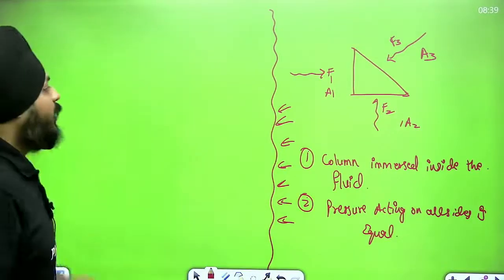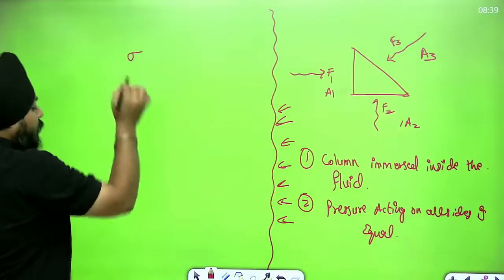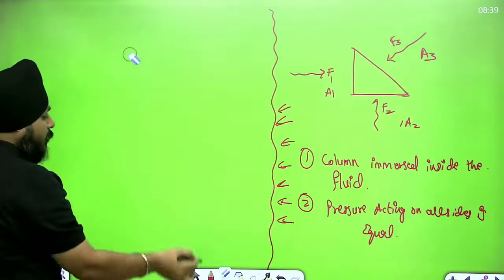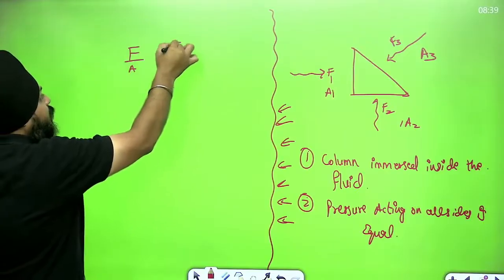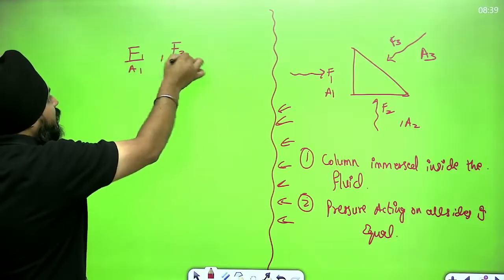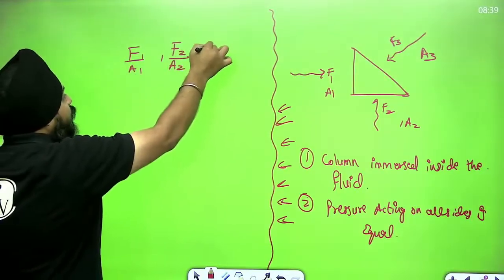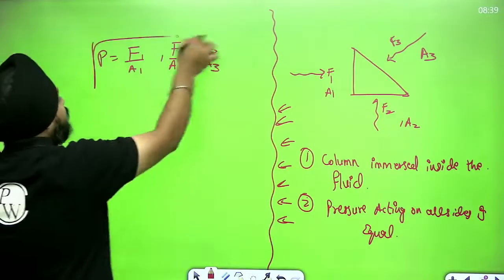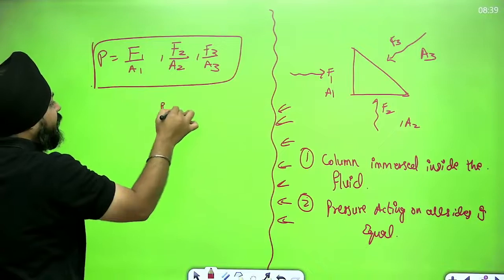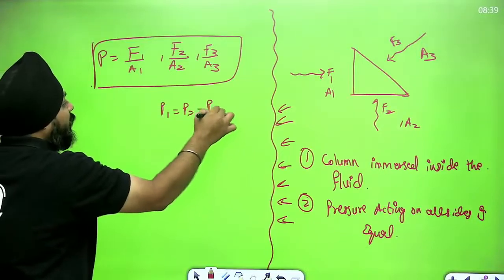Here force per unit area helps: these three are equal from all directions. In another sense, P1 equals P2 equals P3.